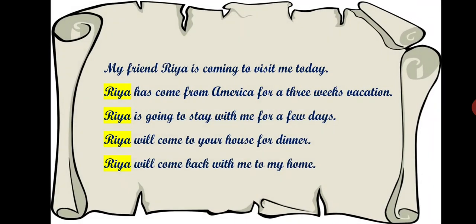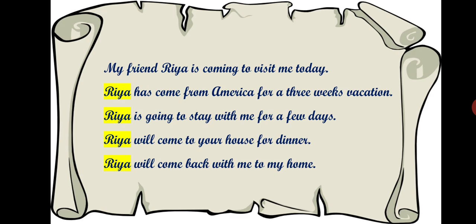So have a look at these sentences. My friend Ria is coming to visit me today. Ria has come from America for a 3 weeks vacation. Ria is going to stay with me for a few days. Ria will come to your house for dinner. Ria will come back with me to my home. So, don't these sentences sound weird?